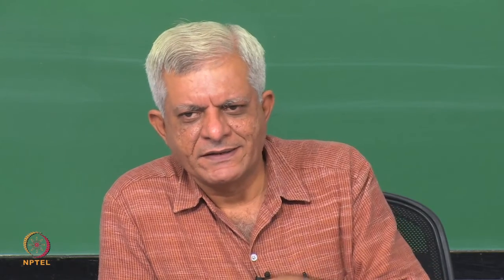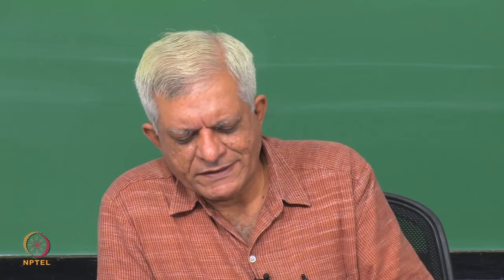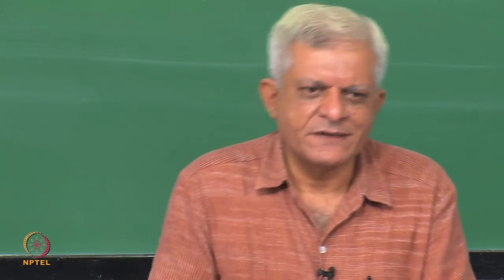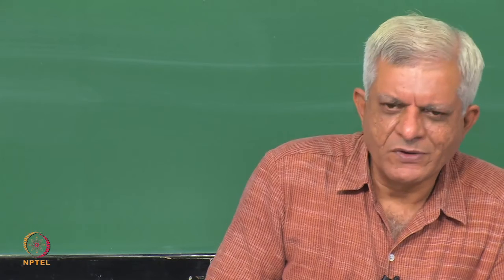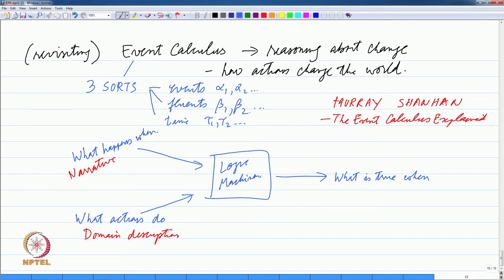And likewise, there is a third task. If you know what happens when, that these are the events which have happened, and if you know what is true at the current point of time, then you can learn what are the effects of actions essentially, or you can learn a domain model by observing the real world actions and the change that it creates. So, we are not interested in that, we are interested more in the deduction part here, or postdiction as some people call it, that given that some things have happened, what can we predict about what is true now essentially.